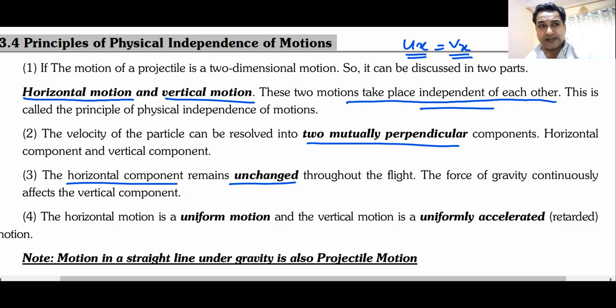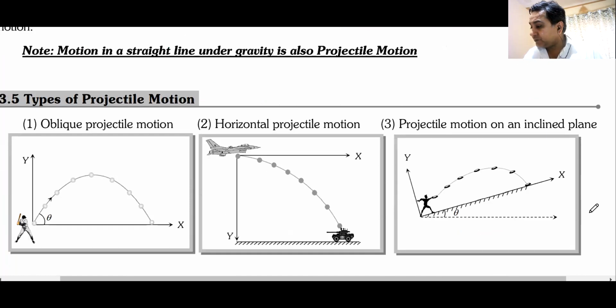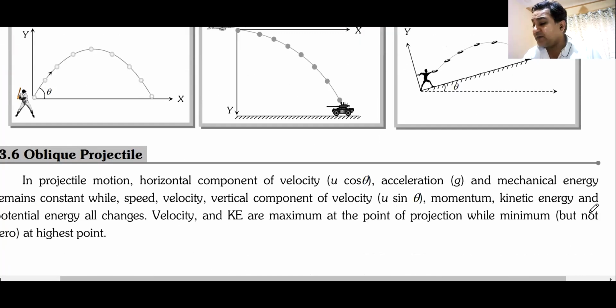The only component of velocity that changes is the vertical component. The horizontal motion is a uniform motion, and the vertical motion is a uniformly accelerated motion. It is taking place under the action of gravity.